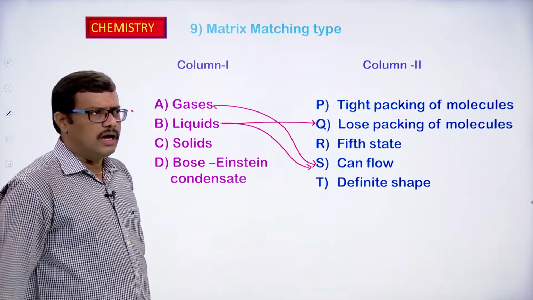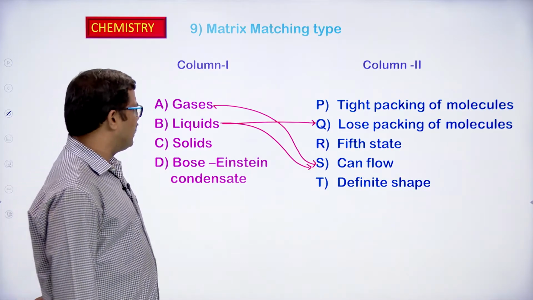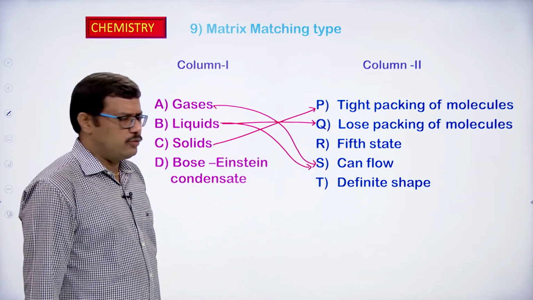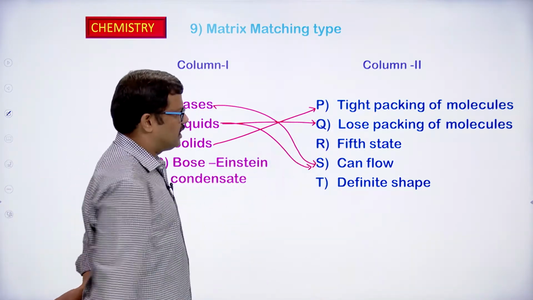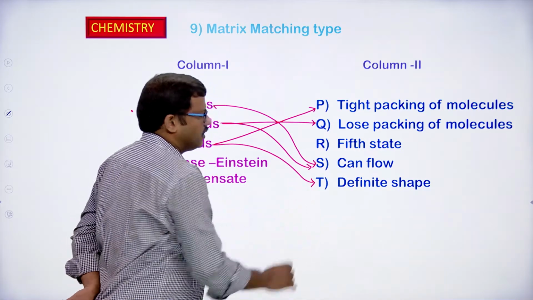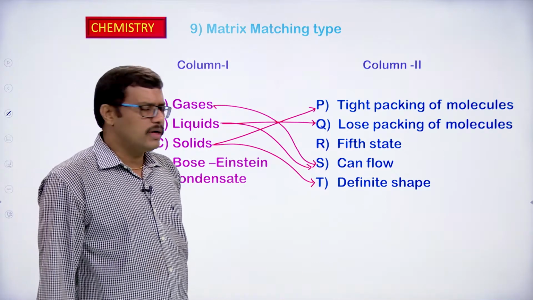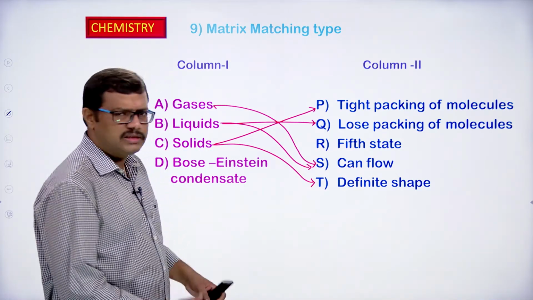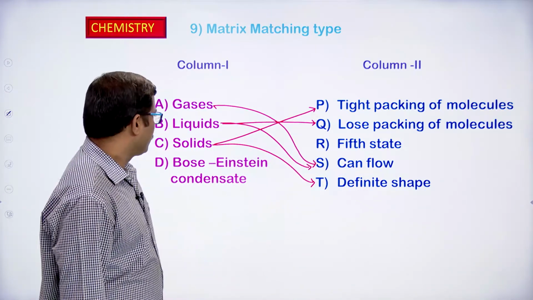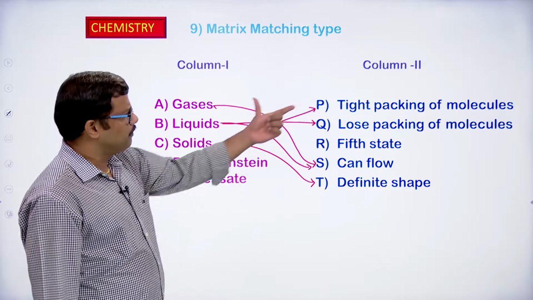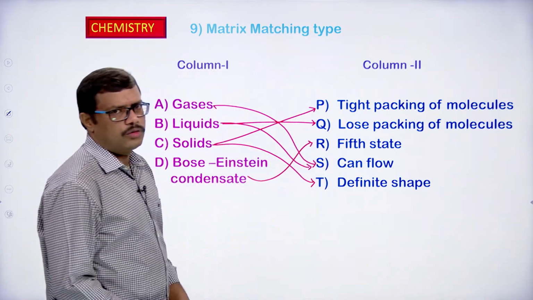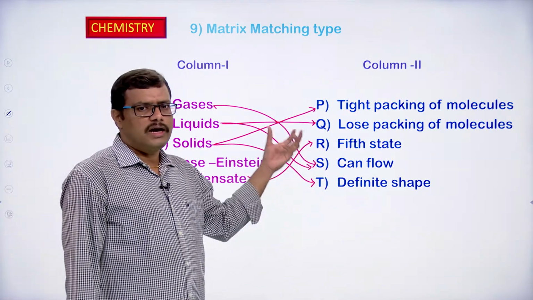Look at solids then. In case of solids, the packing is tight packing, yes, tight packing of molecules takes place, it is not loose packing, it is not the fifth state of matter. Solids cannot flow, but solids will have definite shape. So solids are correlated to P as well as T, that is definite shape. Bose-Einstein condensate we can directly correlate to the fifth state of matter.